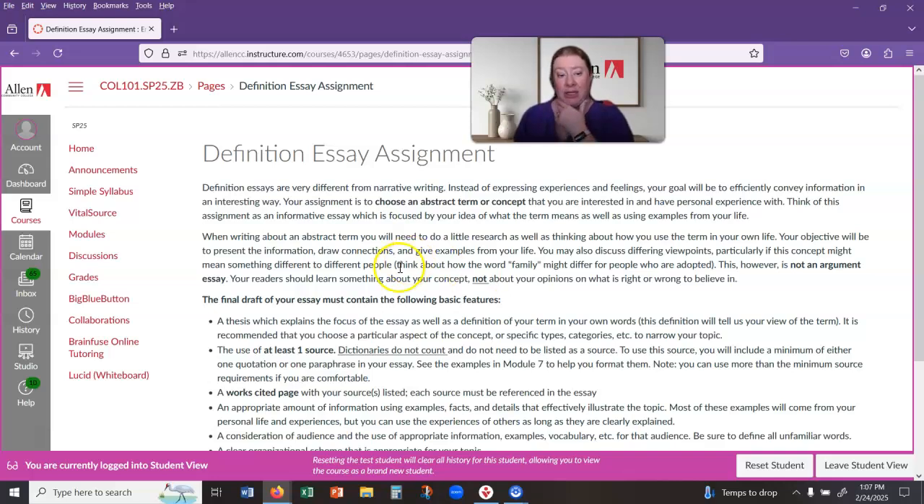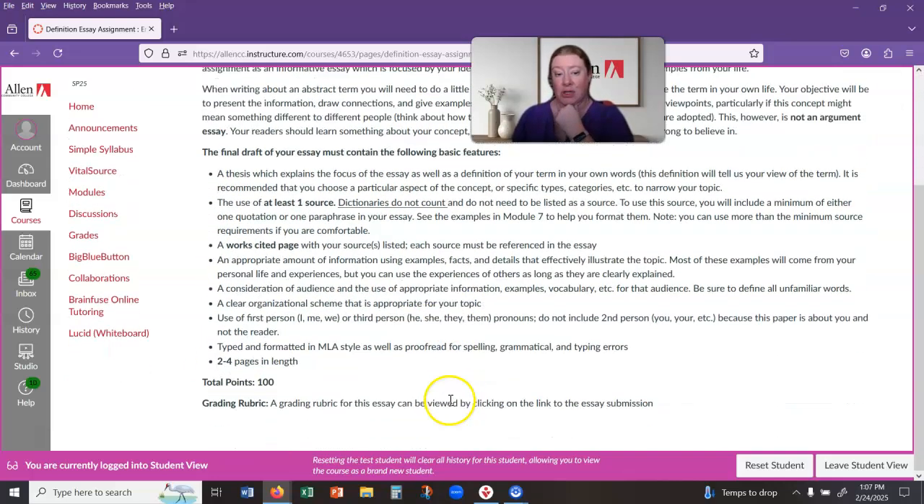Probably the most common issue is that use of a source and making sure you have that works cited page with the source listed. Otherwise, you'll lose a lot of points there. And then content-wise, make sure that you're just defining the word. The whole point of the essay is to break down that word into different types or different categories, or some other aspects of the concept in order to understand it better.